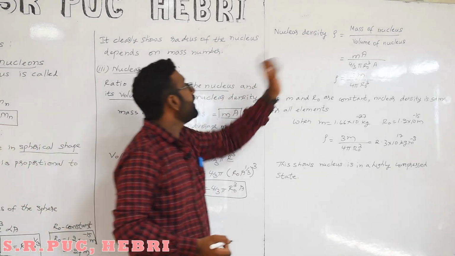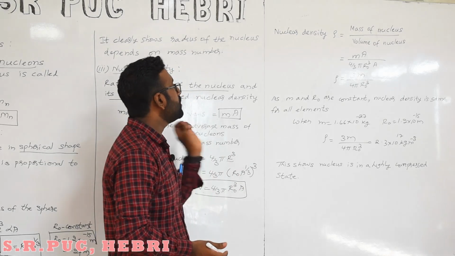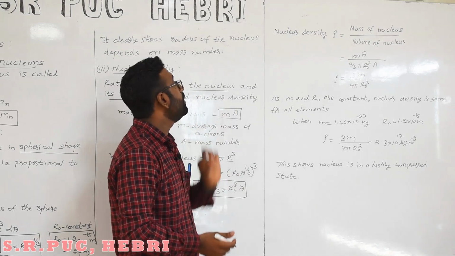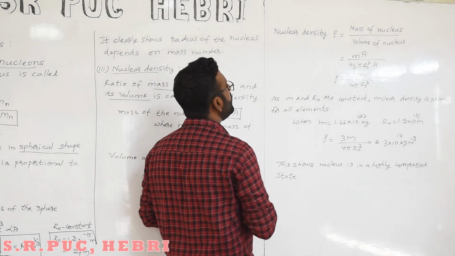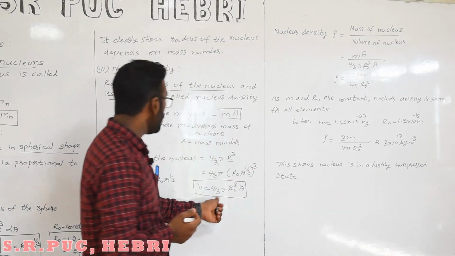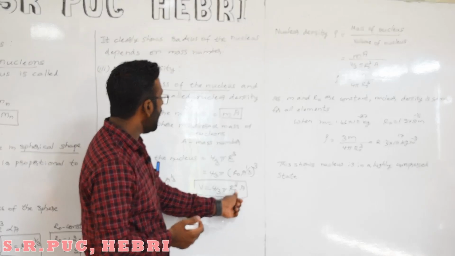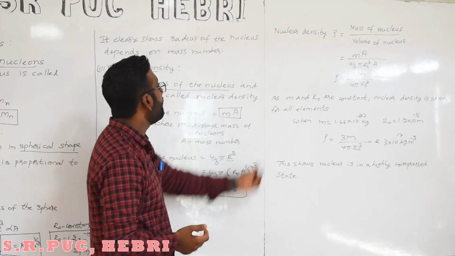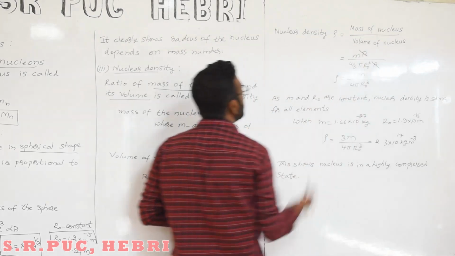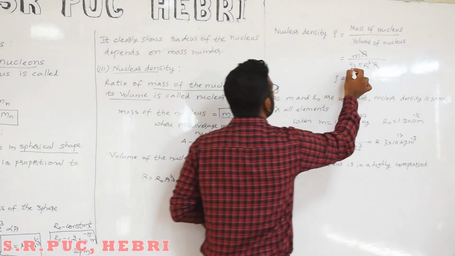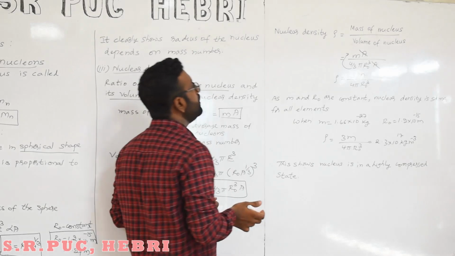Now the nuclear density is nothing but the mass of the nucleus divided by the volume of the nucleus. Then we can write m into A divided by 4 by 3 pi r naught cube A. A will get cancelled, and the 3 goes to the numerator.